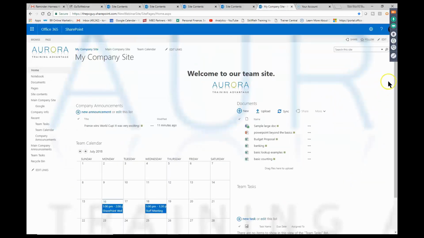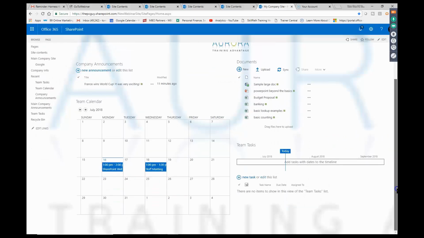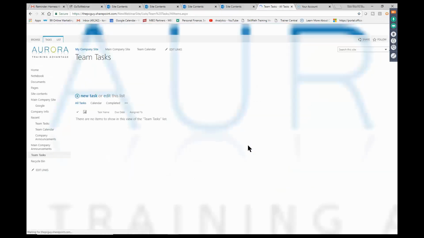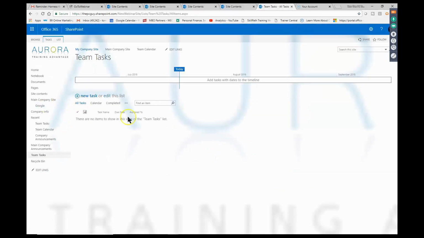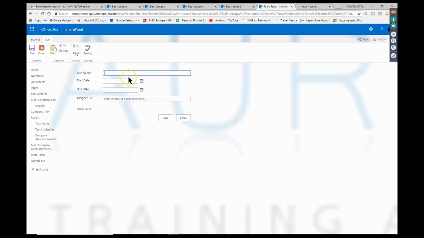So check that out. Now we added the logo over here. Kind of see the logo in the background. I showed you how to do that. We have the site's looking pretty good. Here we added the announcements, the team calendar, the documents, the team tasks. Let's add a task. Let's go into the team tasks. And maybe a task would be, today I had to prepare the PowerPoint. So I'm going to add a new task here. And I'm going to say prepare PowerPoint presentation.